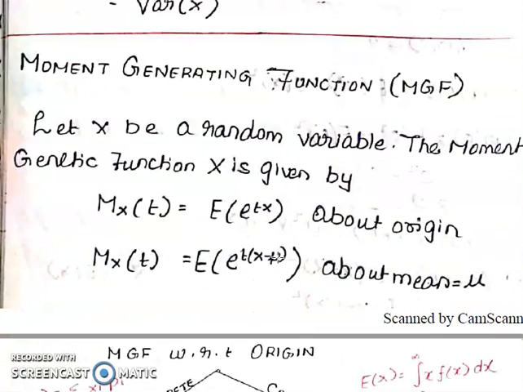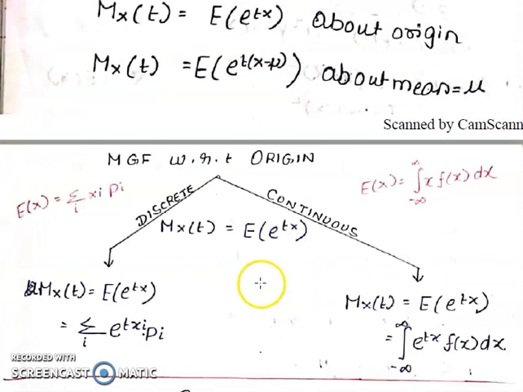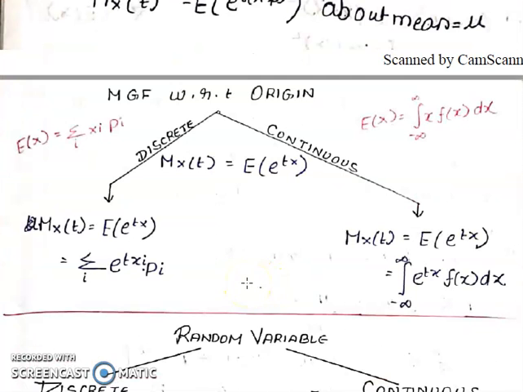Next definition. Moment generating function. Let x be a random variable. The moment generating function of x is given by Mx of t. Okay. About origin it is E of e power tx. Okay. About mean it is E of e power t(x minus mu). Here mu equal to mean, right? So there are two types of formula here. Okay. One is for discrete case, another is for continuous case.